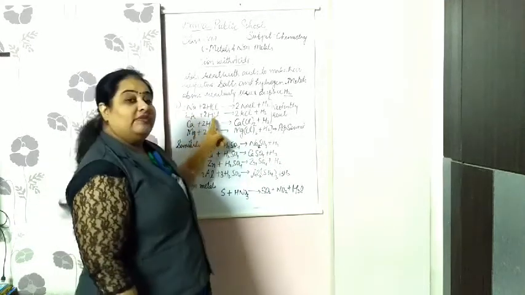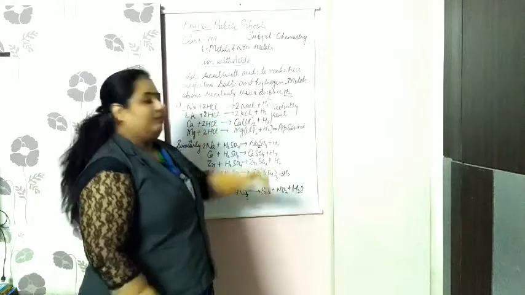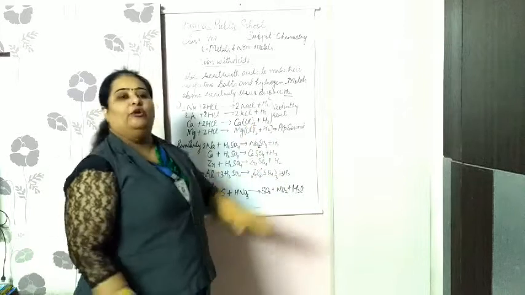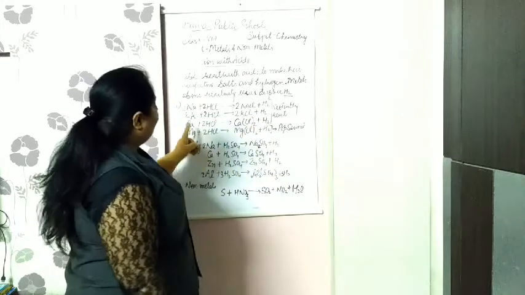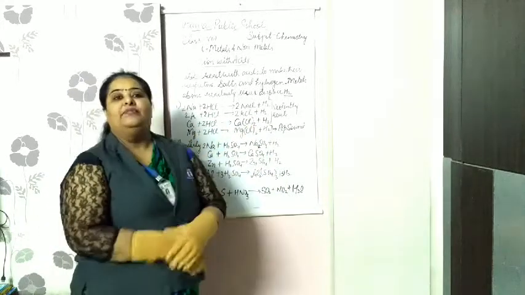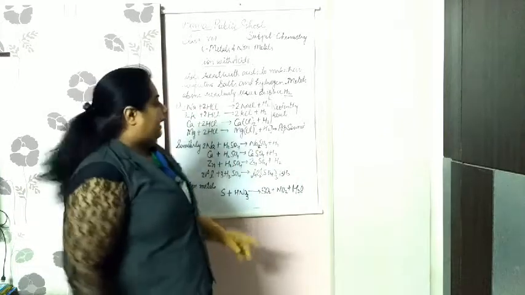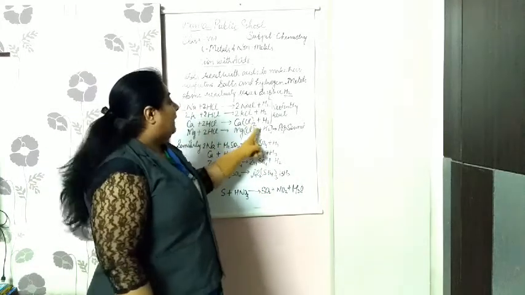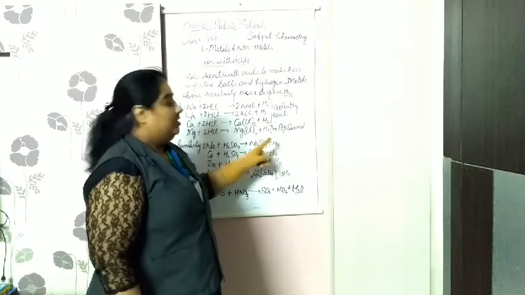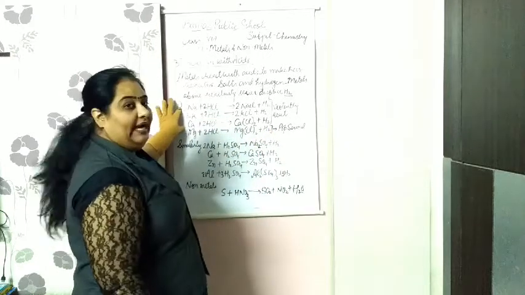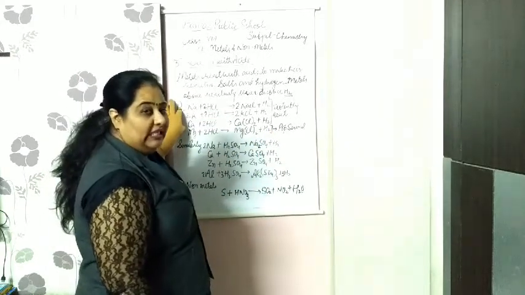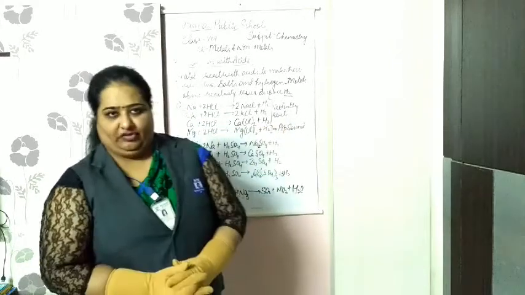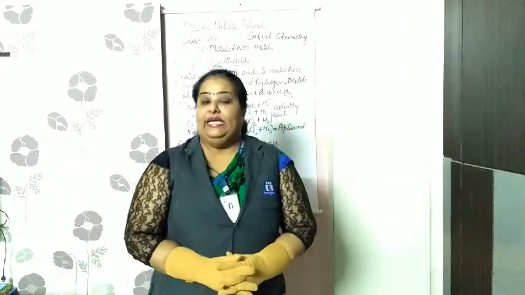Potassium, when it reacts with the hydrochloric acid, makes potassium chloride, KCl, plus hydrogen. Similarly, when calcium reacts with the hydrochloric acid, it makes calcium chloride, CaCl2, plus hydrogen. Now these three are at the top of the reactivity series and the reaction is highly violent in nature. It will be a very dangerous reaction.